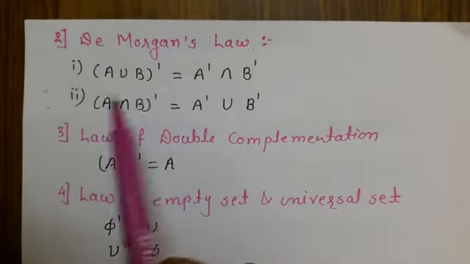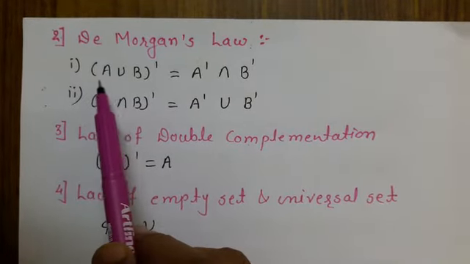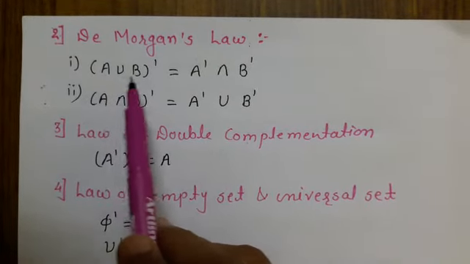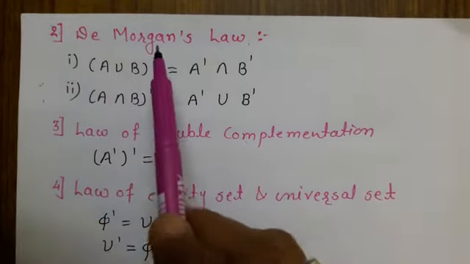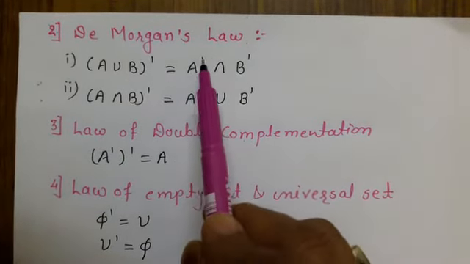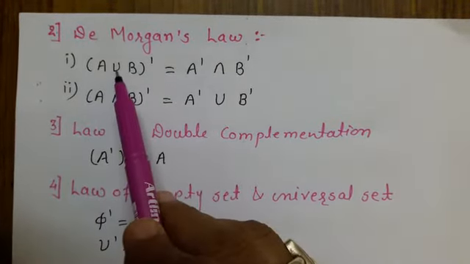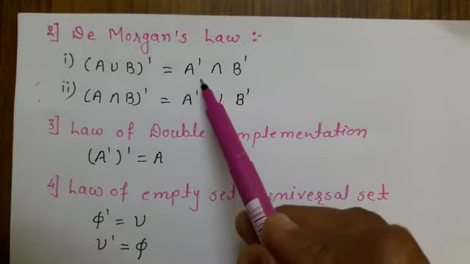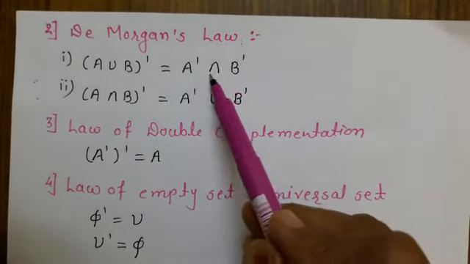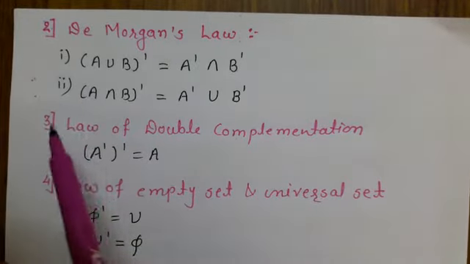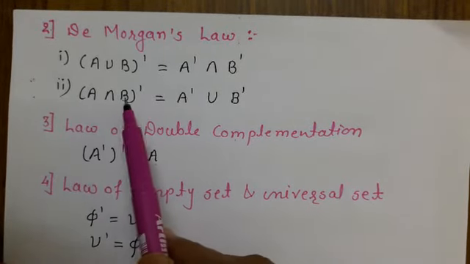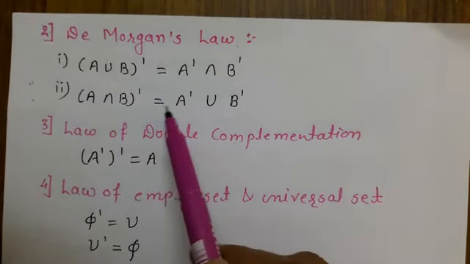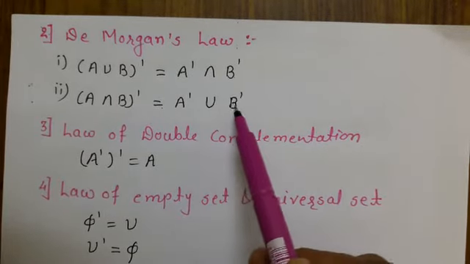De Morgan's laws. The first De Morgan's law: the complement of the union of A and B is nothing but A complement intersection B complement, that is A dash intersection B dash. Second, the complement of A intersection B is nothing but A complement union B complement.